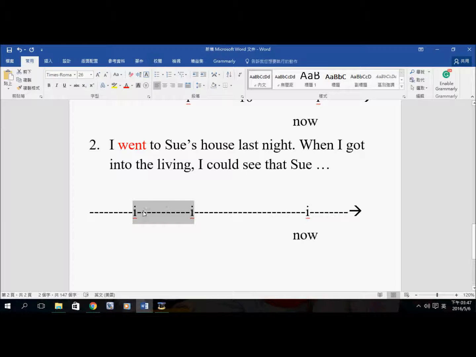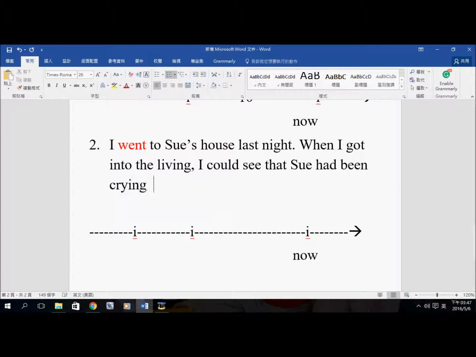So in this case, this is when I got into Sue's house. This is what she had been doing. We use the past perfect continuous tense. So Sue had been crying for a while. So I went to Sue's house last night. I got into the living room and I could see that Sue had been crying for a while, for some time, before I got to the living room.